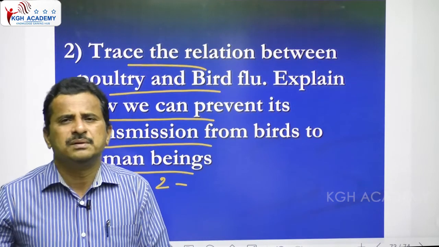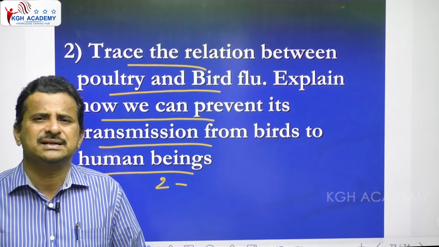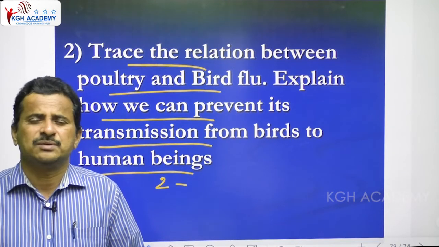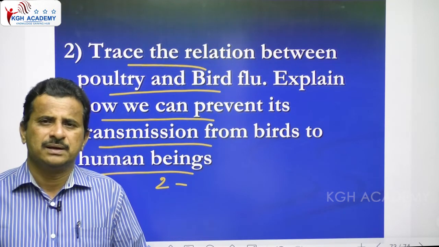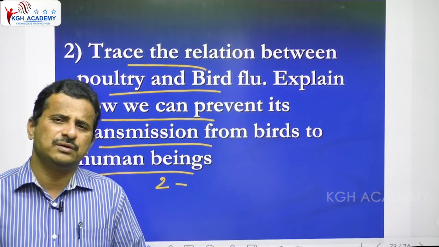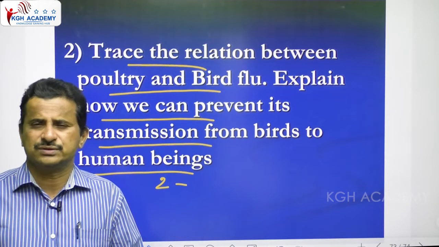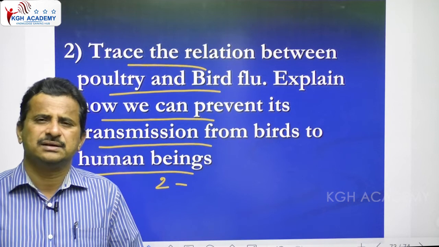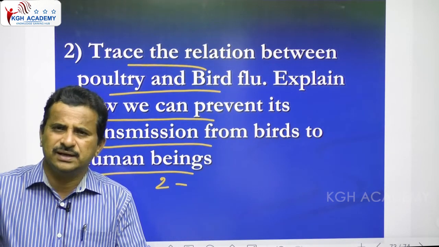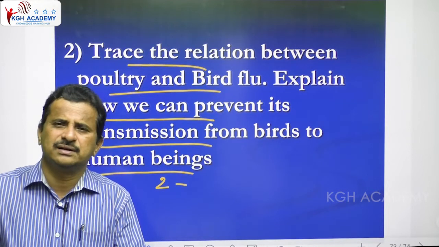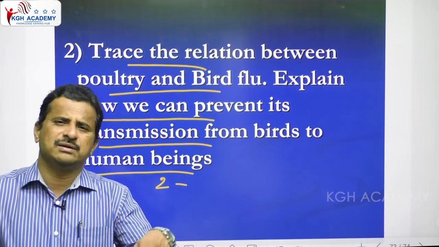The bird flu virus, the H5N1 influenza virus, is present in birds, particularly poultry birds, where this virus is very common. The virus present in poultry birds enters humans by different modes: working near the poultry farm or poultry birds, cleaning that area, handling that material, or transporting them from one place to another.